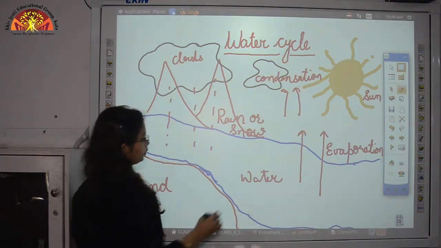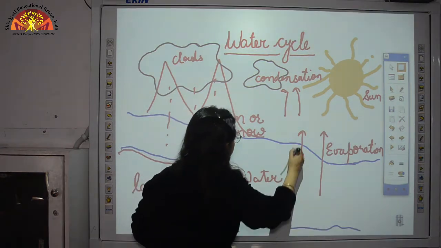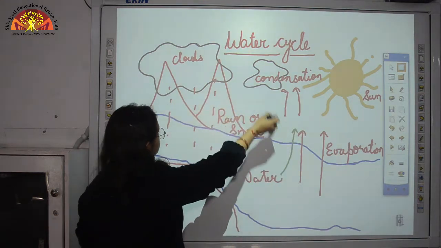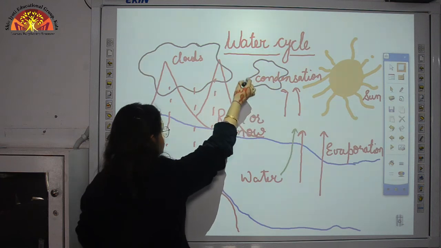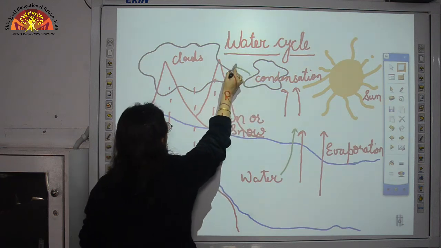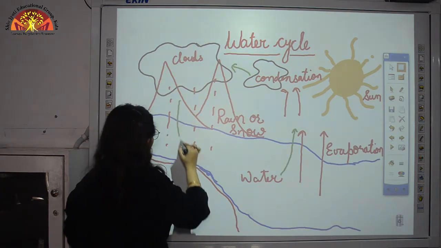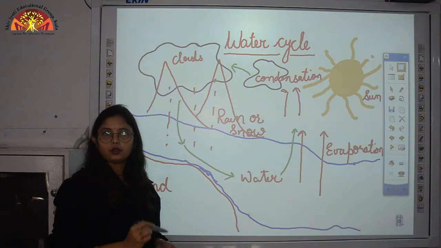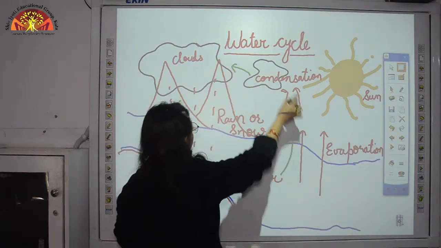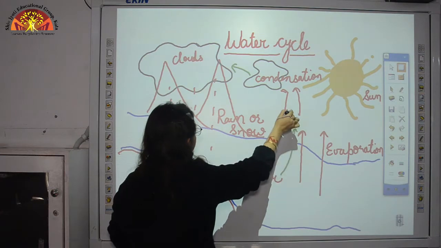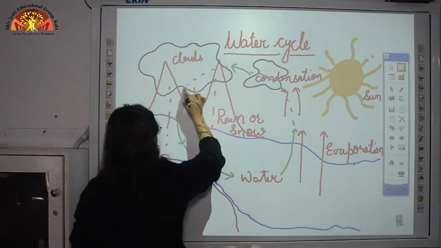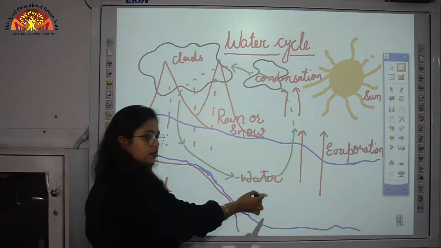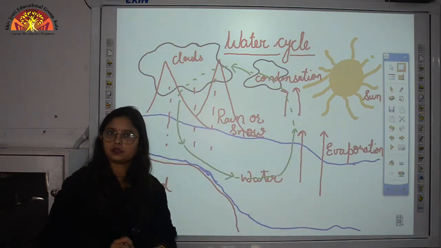So children, here we can see this water through evaporation moved to the clouds, to the sky, then it condensed in the clouds, then it fell down as rain and then it is again returned back to the water bodies. So this complete process, this complete cycle, we can see here. I am showing it with these dotted lines. So this is a complete cycle in which water is returned back to its source. This is called the water cycle.